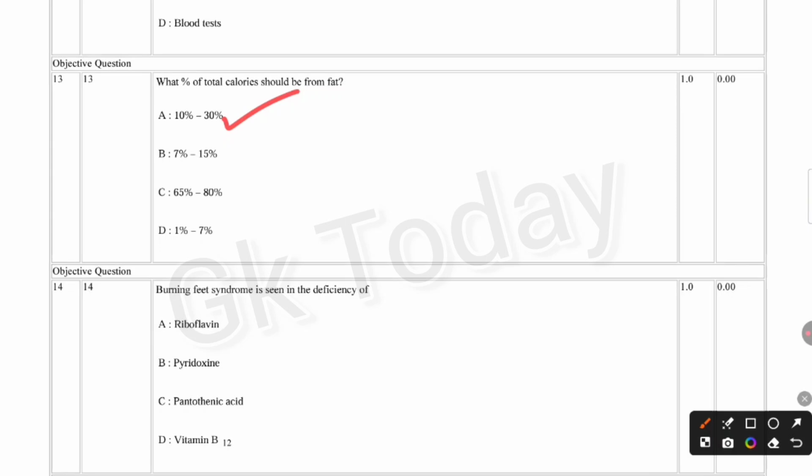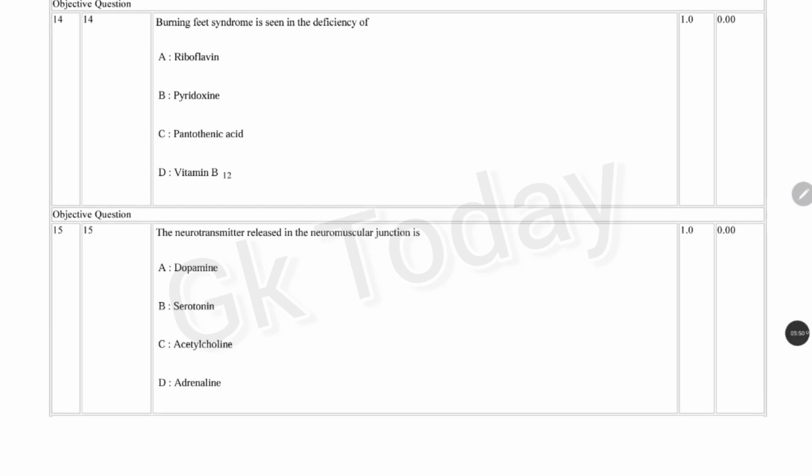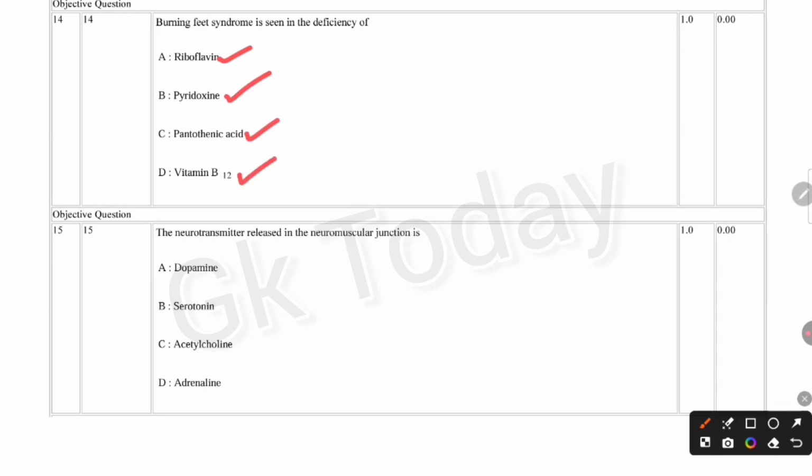Next question. Burning feet syndrome is seen in the deficiency of: riboflavin, pyridoxine, pantothenic acid, vitamin B12.